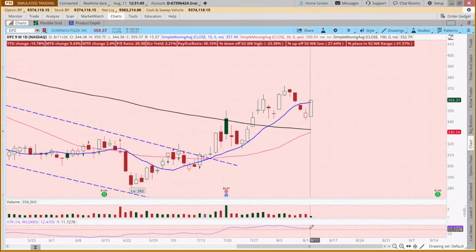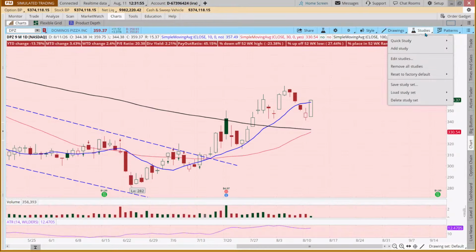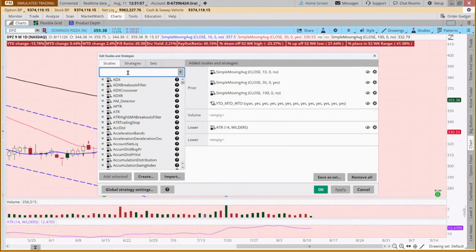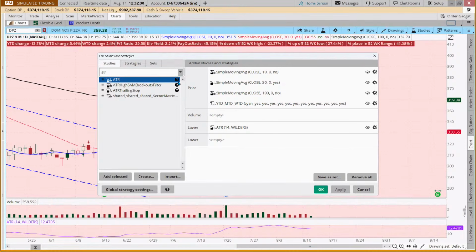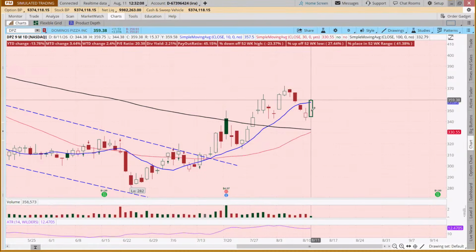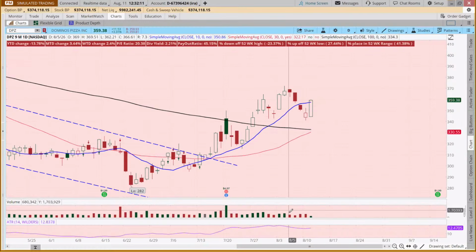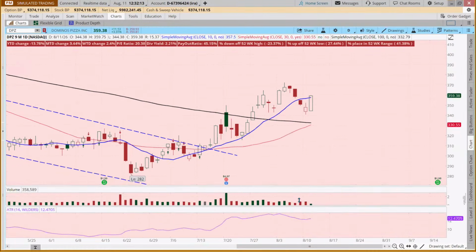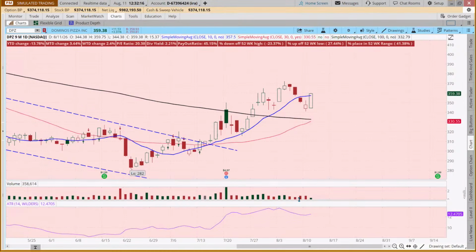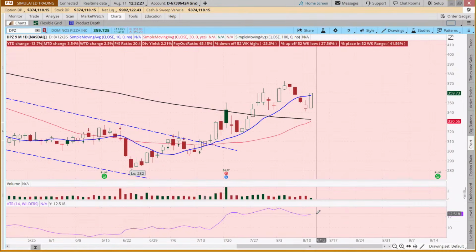But could we also use an ATR? I have one ATR down here on the chart. If you don't have it on your chart and you want to add it, you just come to edit studies and type in ATR. If you want a detailed description, you can click on this little question mark. What ATR basically tells us is how much this stock has moved on an average day, from the high of the day to the low of the day. What has the range been over the last 14 days? And it has on average moved $12.47.